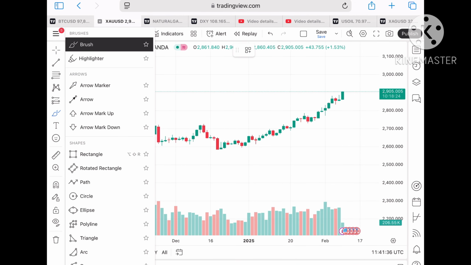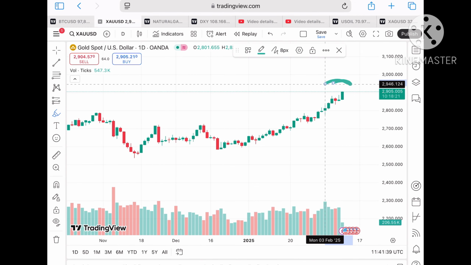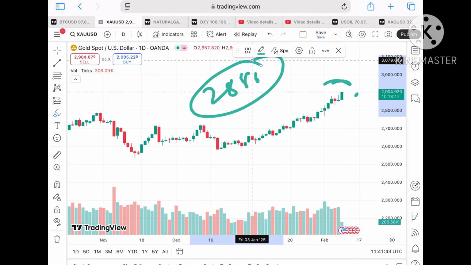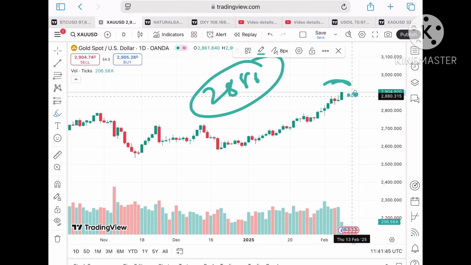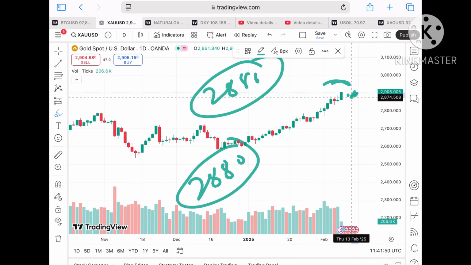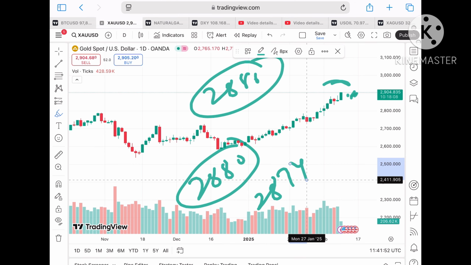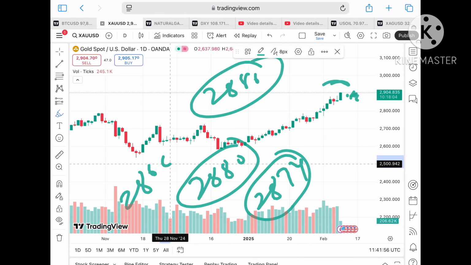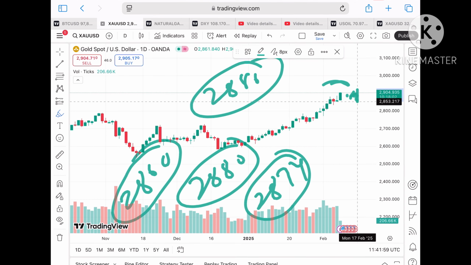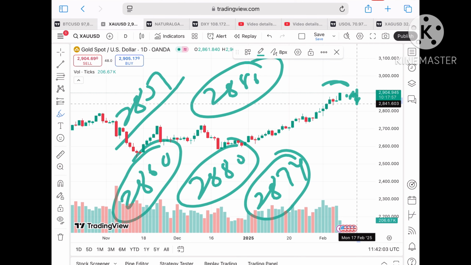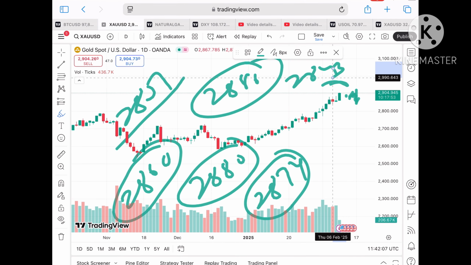But as I've explained, the market is uncertain. Suppose the price doesn't sustain, it can fall towards a level of $28.86. If the price starts falling below that particular level, a chance of touching 28.80 will be there. And if it falls below that level, a chance of touching 28.74 is there, and from there a further fall towards $28.60. If the price falls below that level, a chance of touching 28.51 will be there, and if the price goes below this level, a chance of going towards 28.43 will be there.